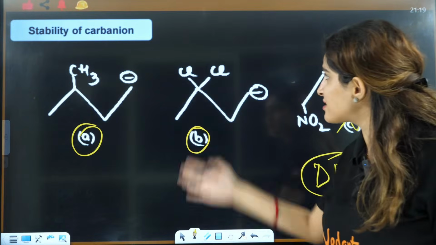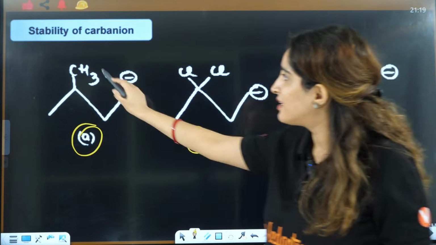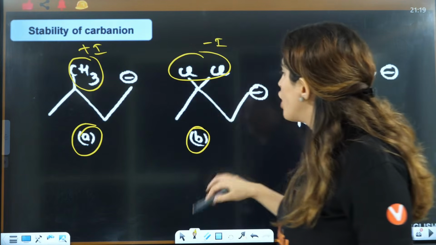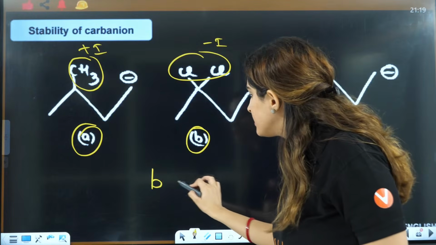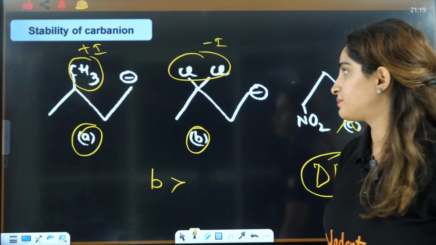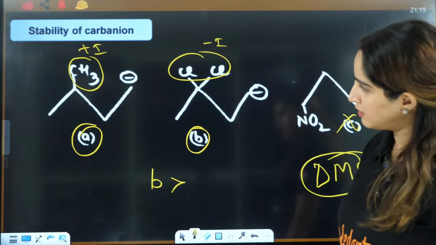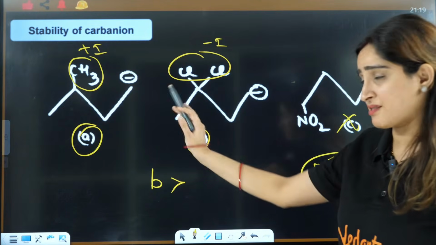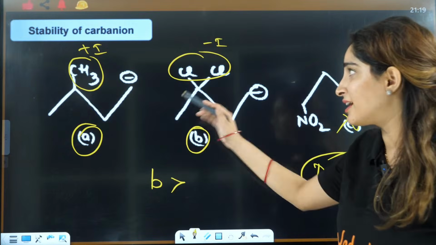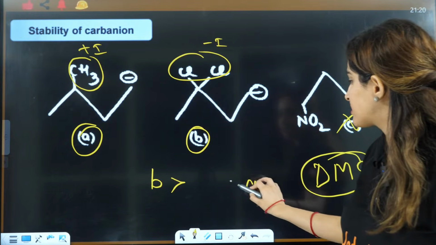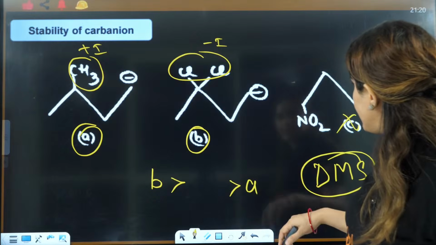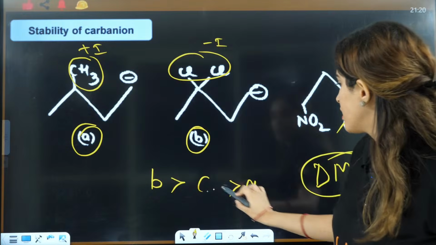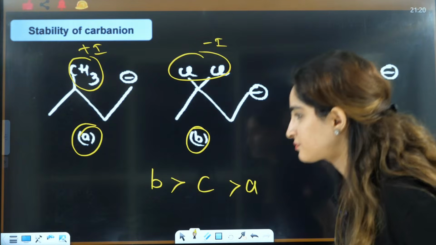But guys, this is minus I, this is plus I. So this will be maximum stable. Moreover, it is multiple groups, right? So E is giving you plus I. It is from more distance, but still it will make it unstable, so it will be least stable. And here it is minus I, and it is making it stable. So it will be C. So it will be BCA.